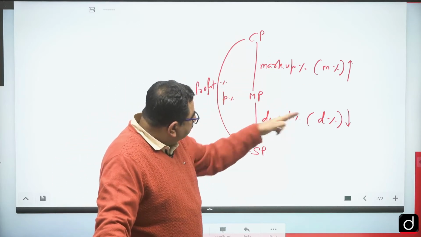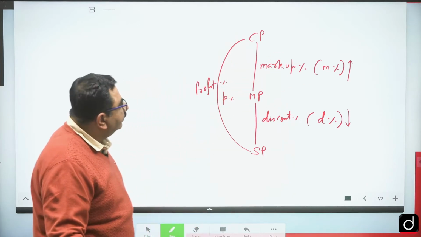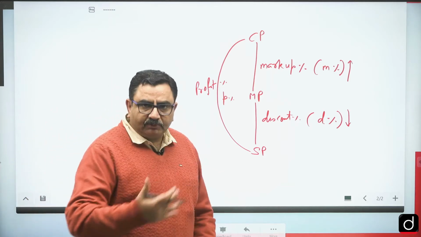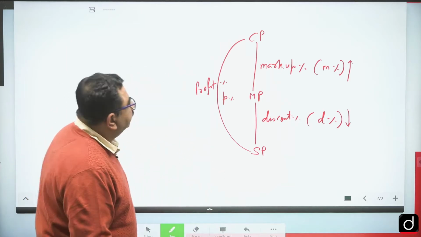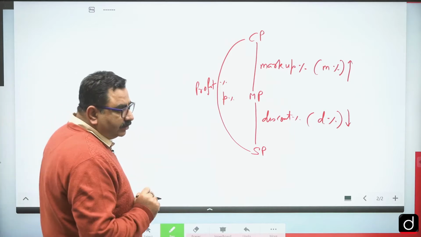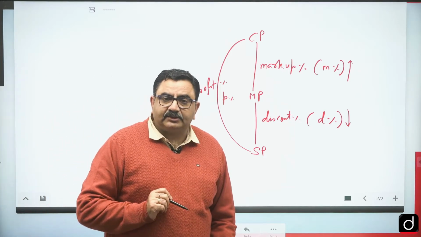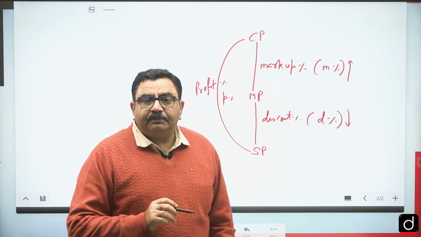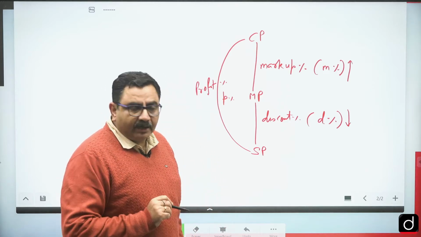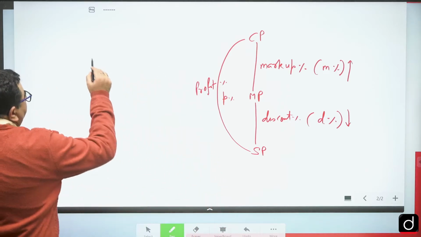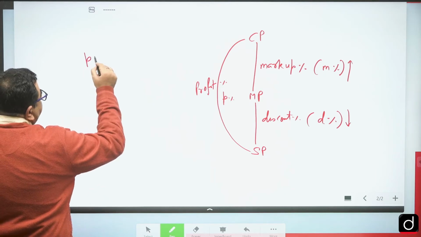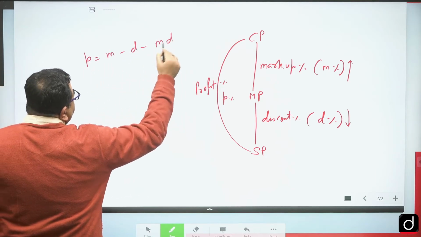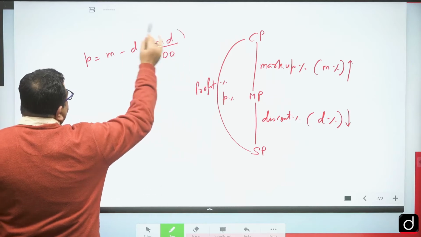So when these three things are given in percentages, you must have seen, and you can refer to some of the classes, that when two percentage changes are successive, the overall percentage change can be written as A plus B plus AB by 100 percent. So here we can use that and write P is equal to M minus D minus M into D by 100.